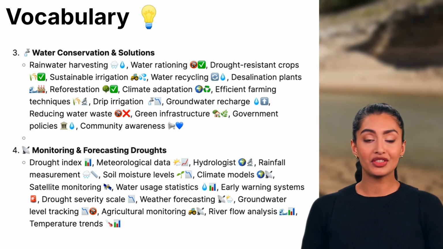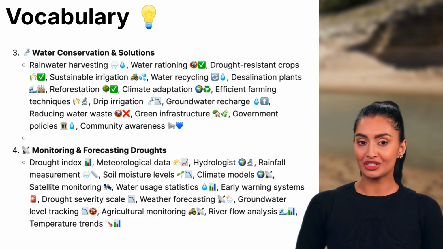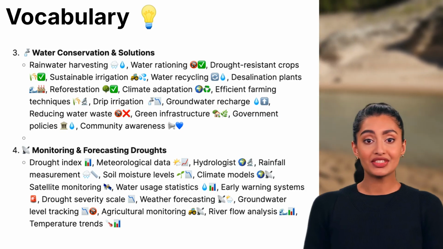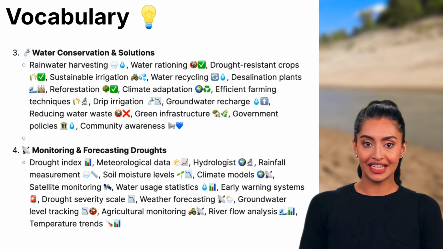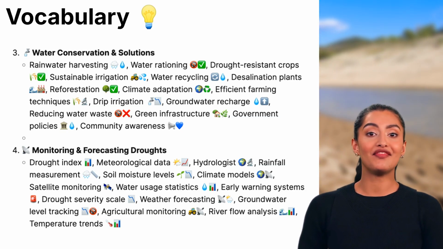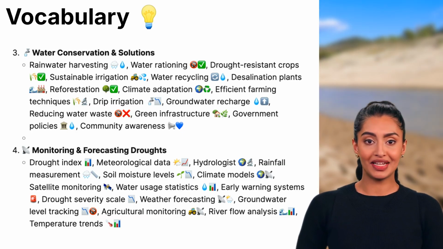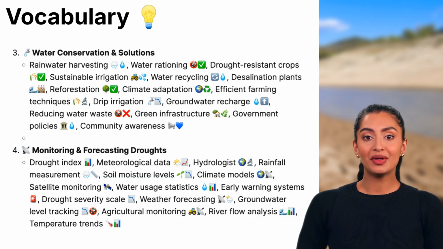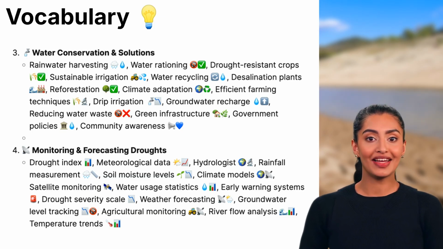Rainfall measurement, tracking how much rain falls in an area to monitor drought conditions. Soil moisture levels, checking how much water is in the soil to see if plants can grow properly. Climate models, computer simulations that predict how the climate will change over time.